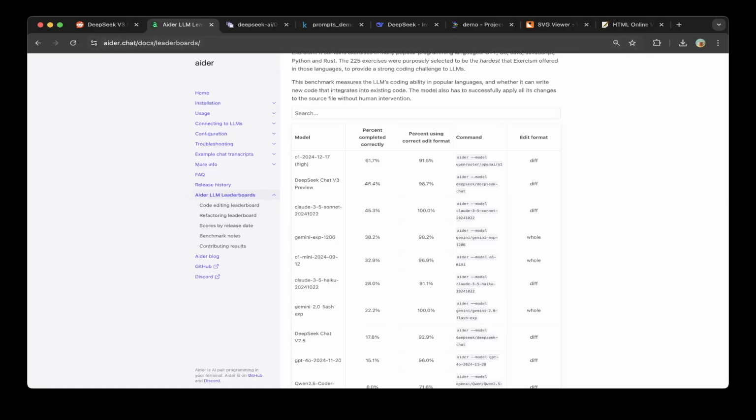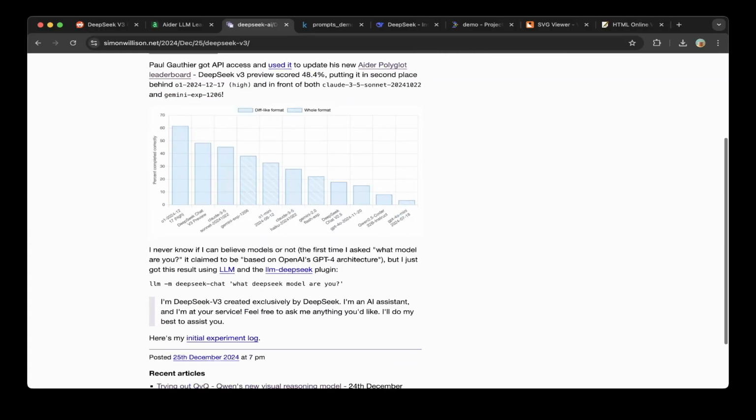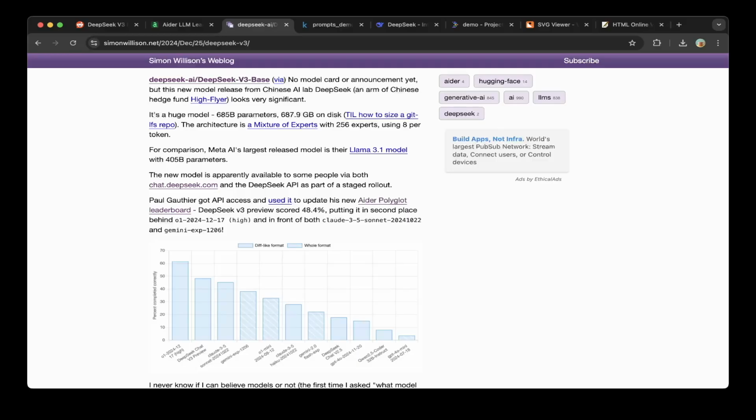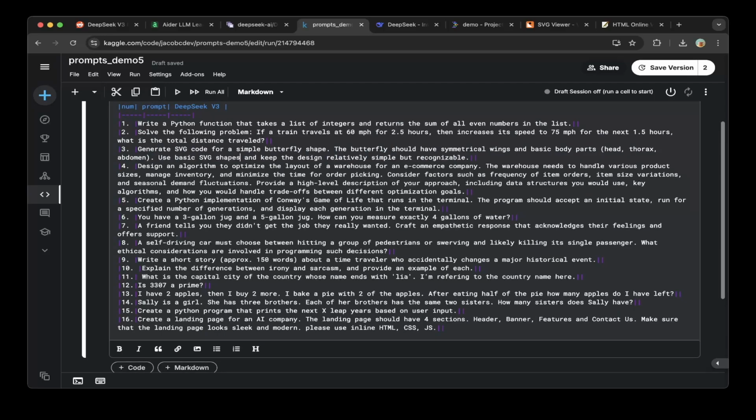And then, this is a very, very large model. If you look at one of Simon's posts, basically this is a huge model. It has 685 billion parameters, which takes almost 700 gigs on the disk. How crazy is that, right? It has 256 experts using 8 per token, which is really, really big. So in this video, we're gonna test this model using all the 16 prompts that we used to test the other models to verify with the same benchmark.